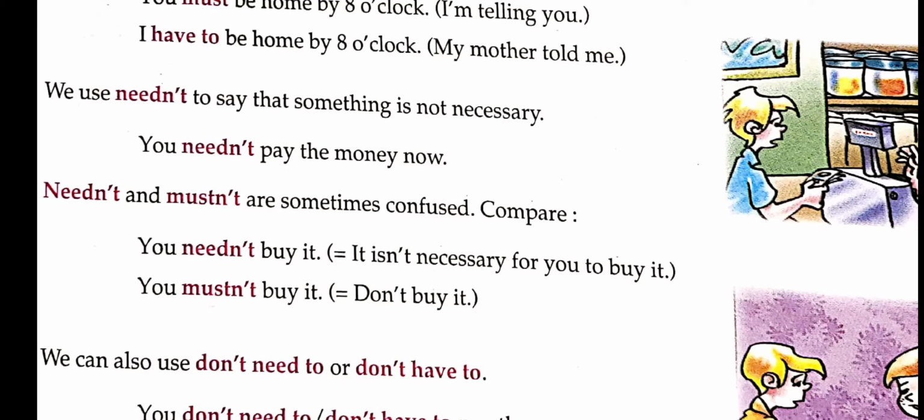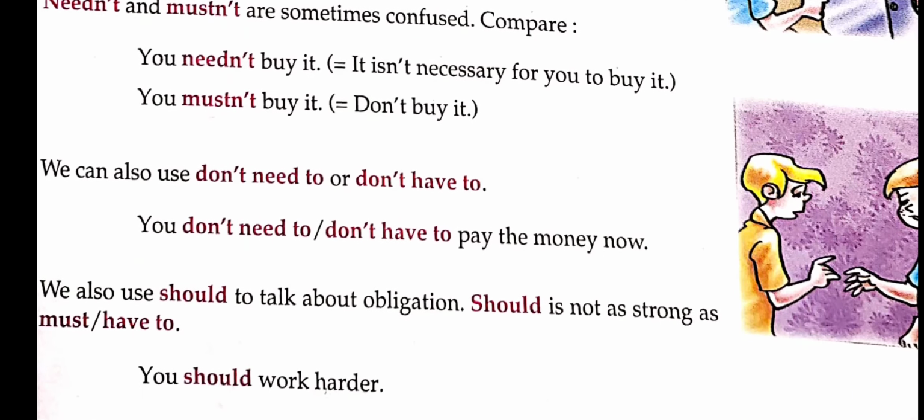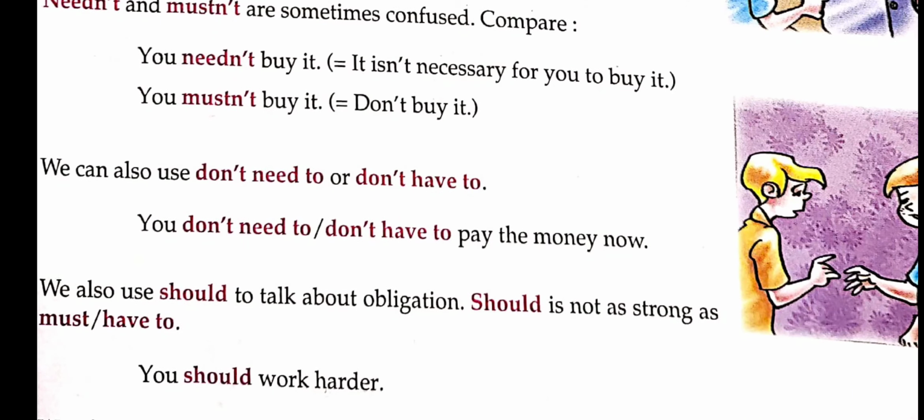So for actions which are strictly prohibited, we use must not.